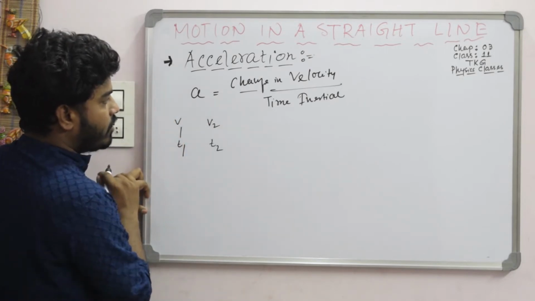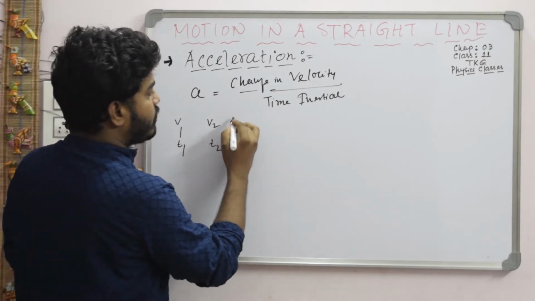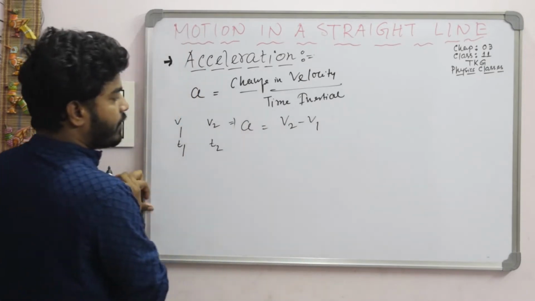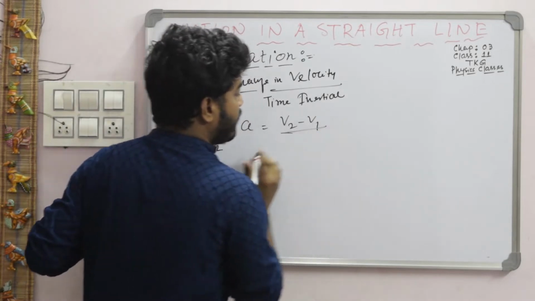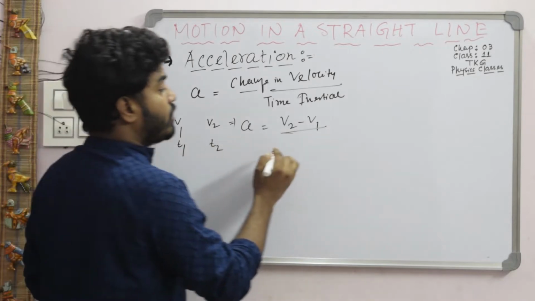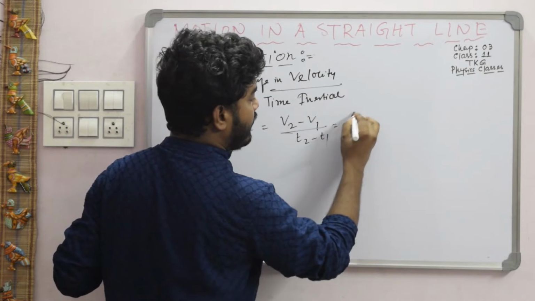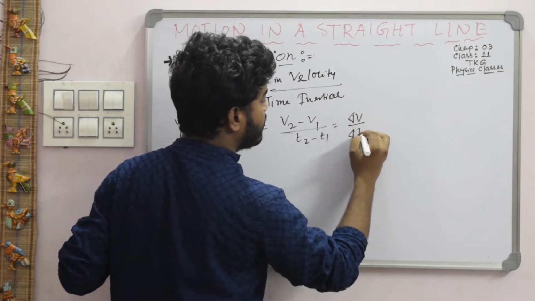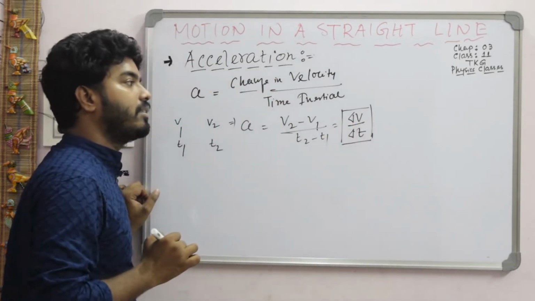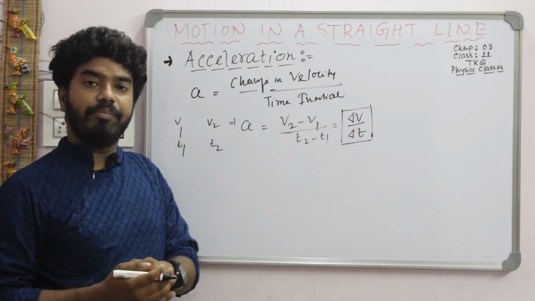So what is the change of velocity? Final velocity v2 minus initial velocity v1. So the change of velocity is v2 minus v1, and the change of time interval is t2 minus t1. This is delta v, and this is delta t. This delta v by delta t is called the acceleration, that is, the rate of change of velocity with respect to time.